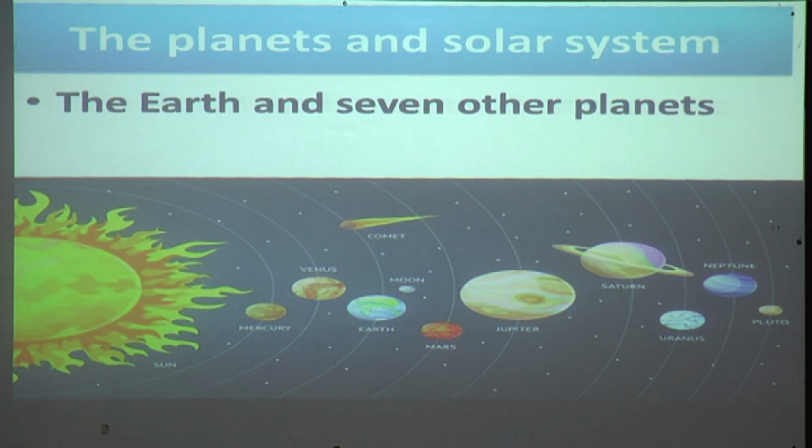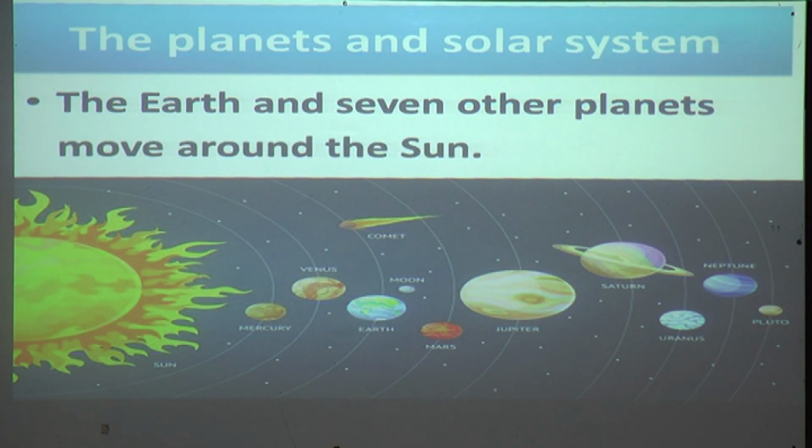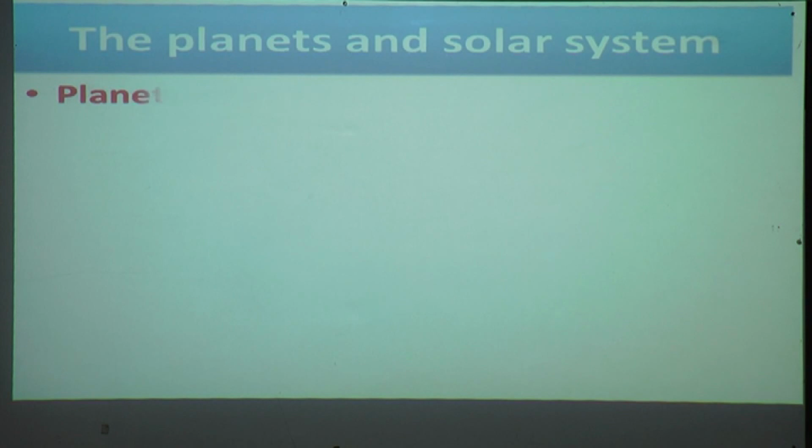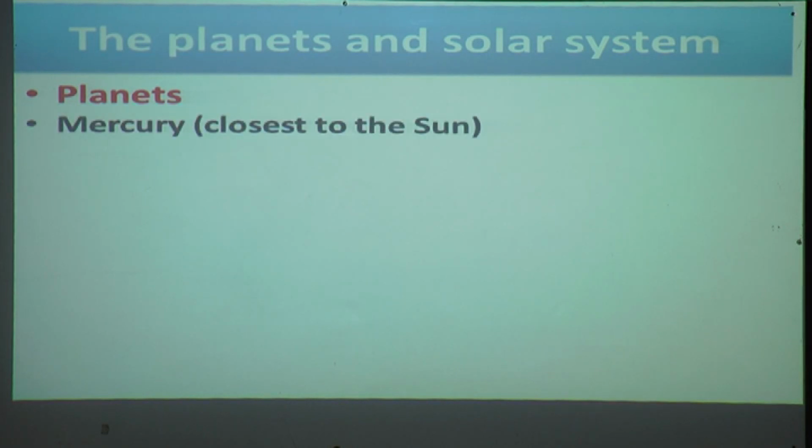The earth and 7 other planets move around the sun. Now we will see the names of planets in the solar system. The first planet is Mercury. It is very close to the sun.